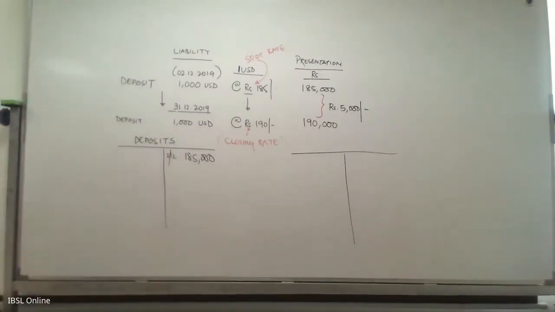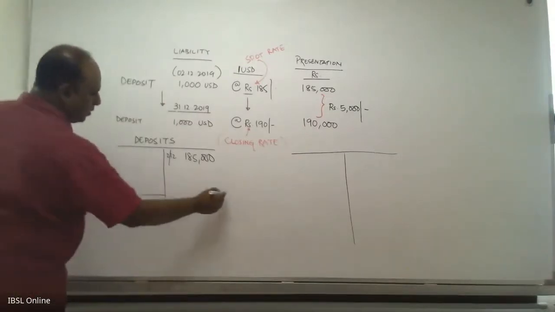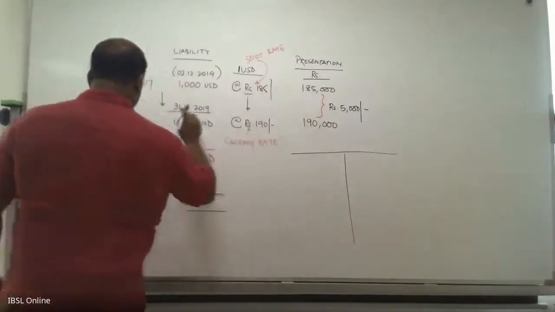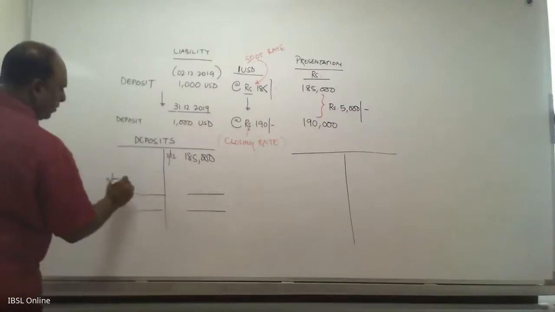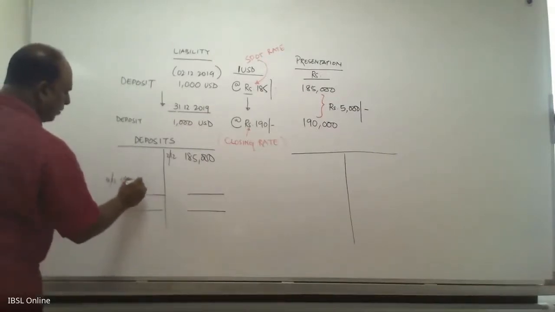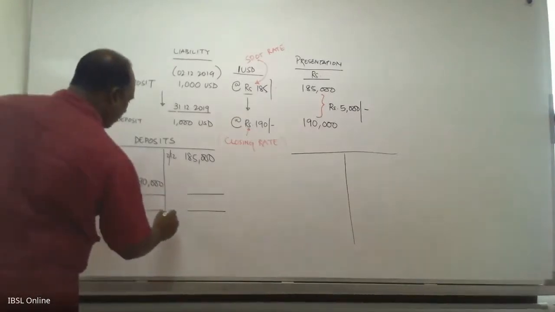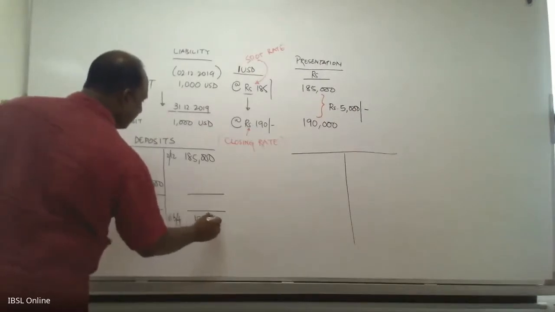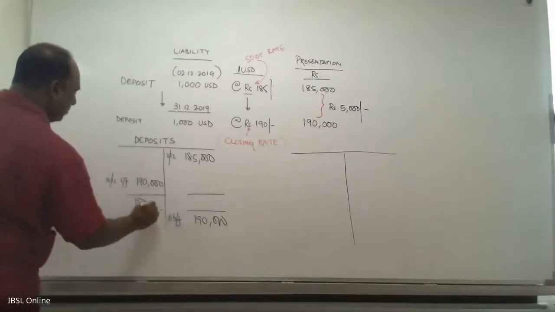Now when it comes to the 31st December, your liabilities are not 185, but 190. So on 31st December, your liabilities carried forward are 190, brought forward 190. So as a result, your total is 190.